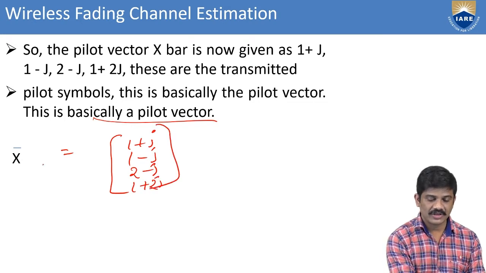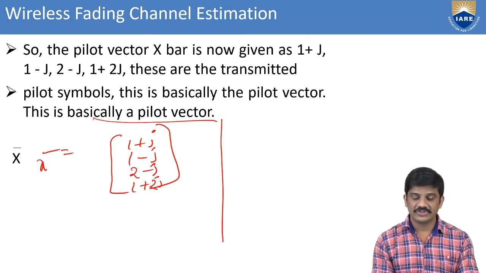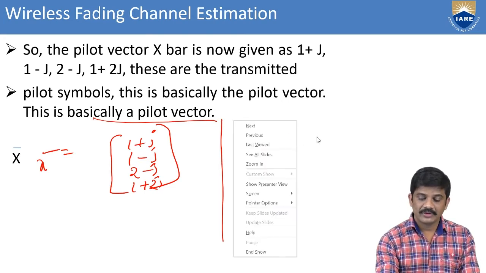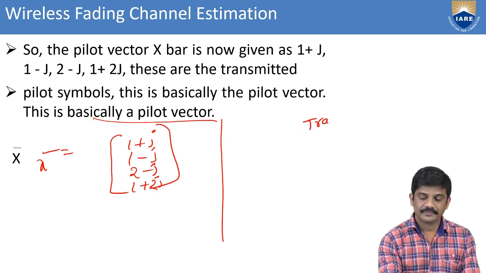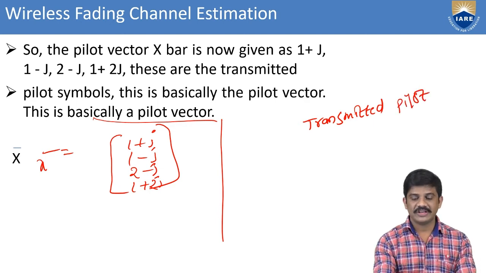This is for x bar. This is the pilot vector. This is for only the input signal, the transmitted pilot, that means x(k).